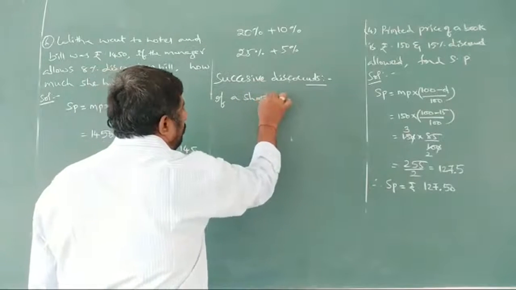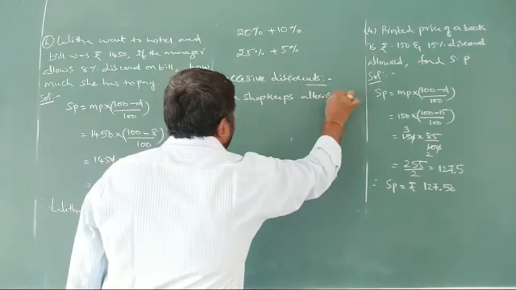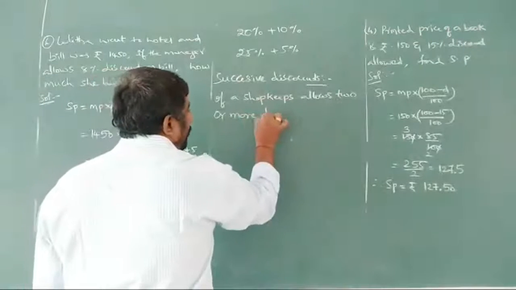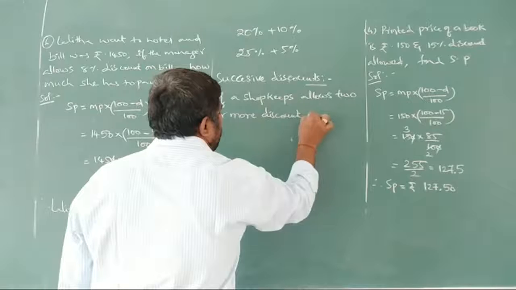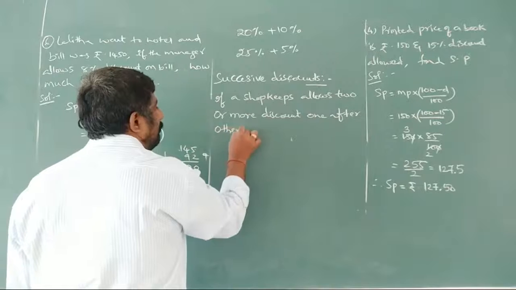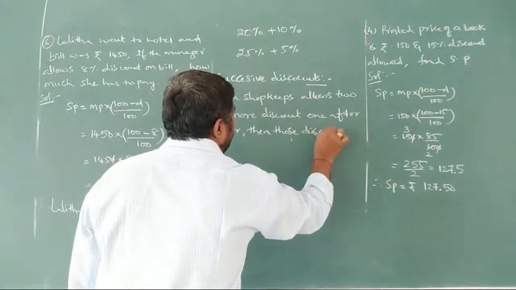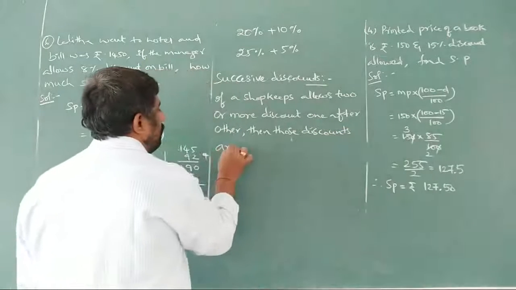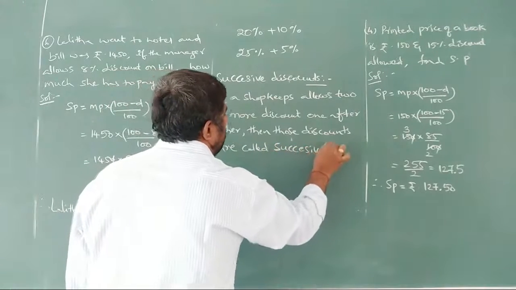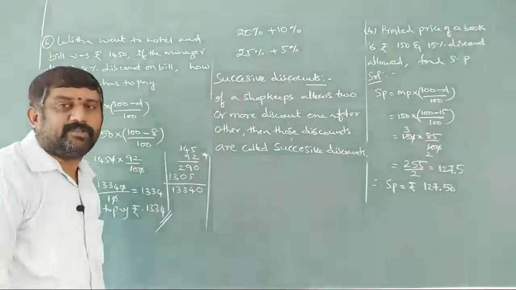If a shopkeeper allows more discounts one after the other, then those discounts are called successive discounts.